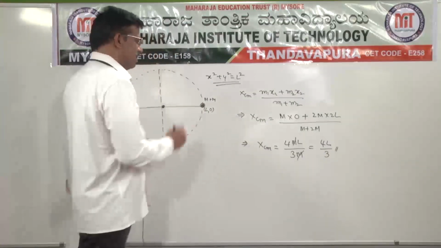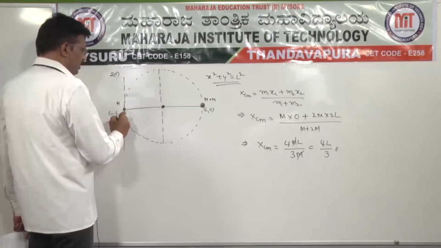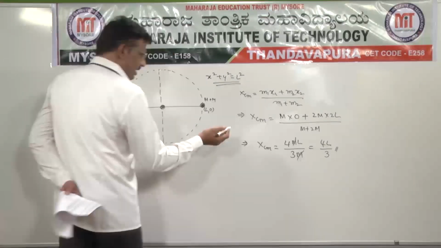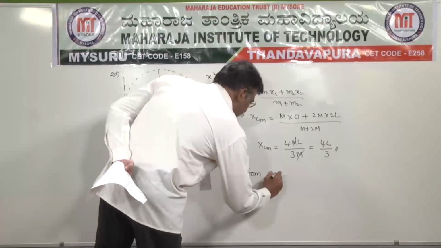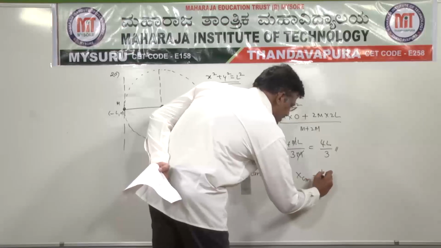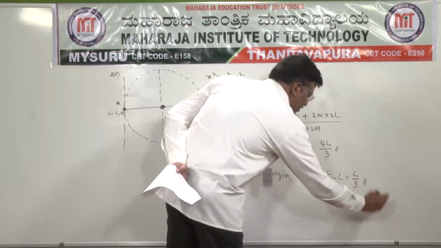This is the center of mass measured from the first position. So from the origin, xcm can be written as 4L by 3 minus L, that is equal to L by 3.